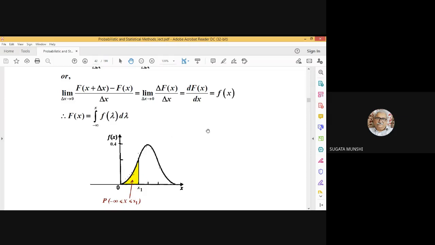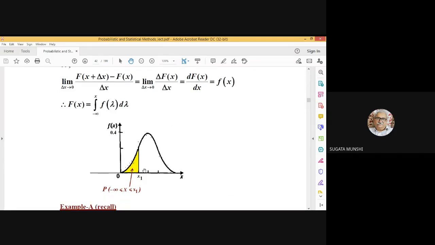The area under this density function, assuming that x can take on values in the range minus infinity to plus infinity, from minus infinity to a certain value x1, what is that? According to this expression, it's capital F evaluated at x equal to x1.